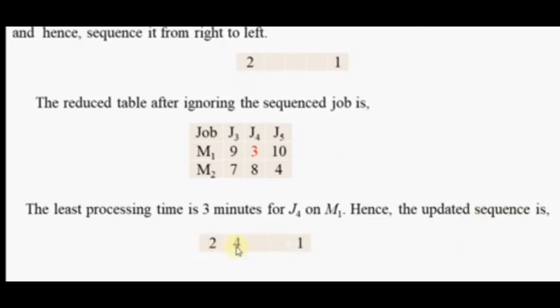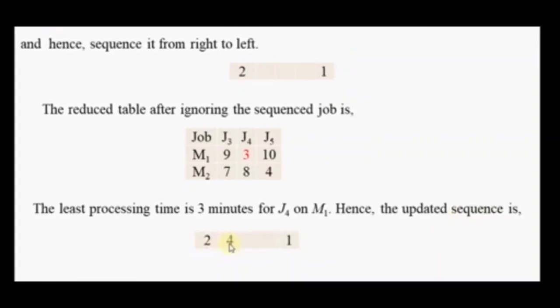Whenever it is related to the M1 machine, that particular job is to be sequenced from left to right. We already did the sequencing of the second job and the first job. Now it is the fourth job. I have written 4 instead of writing J4, J1, J3 and so on, from left to right. After the second job, we write J4, that is 4.